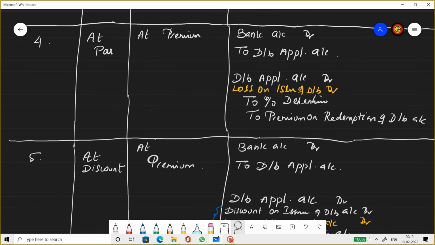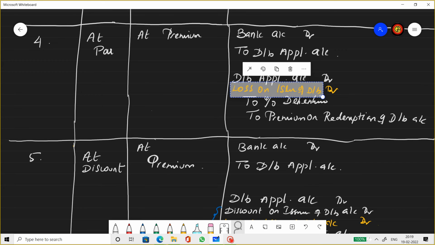Fourth case, when debentures are issued at par but redeemed at premium. So you take up the debentures at par and then you repay at premium. So that means the premium at the time of redemption is a loss which the company knows that they have to incur after n number of periods. Hence, the company has to provide for this loss.